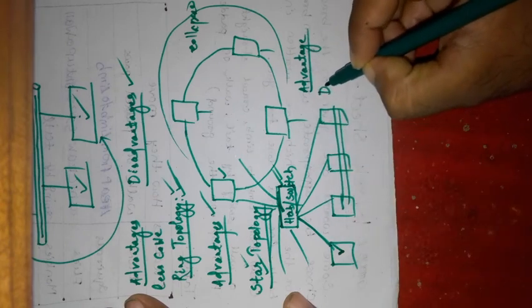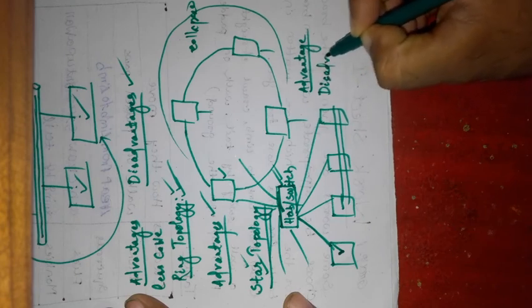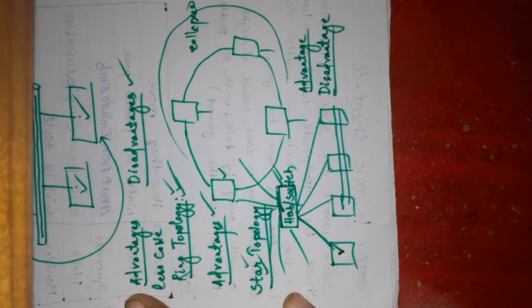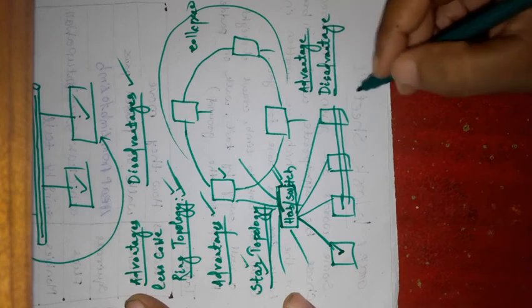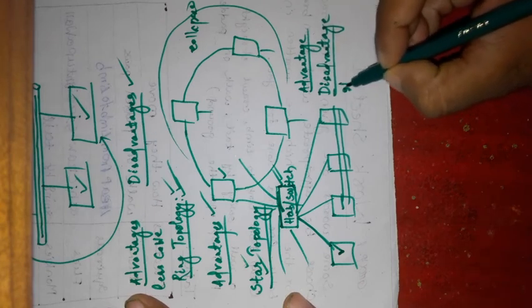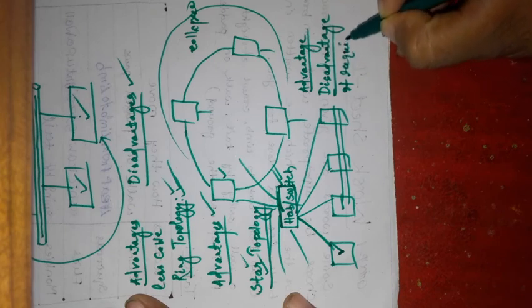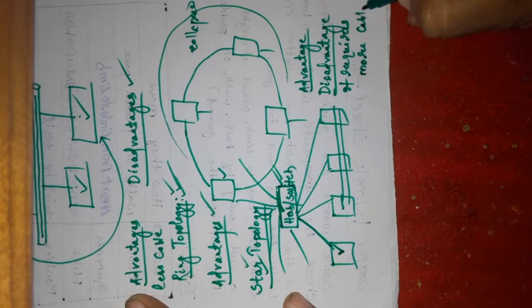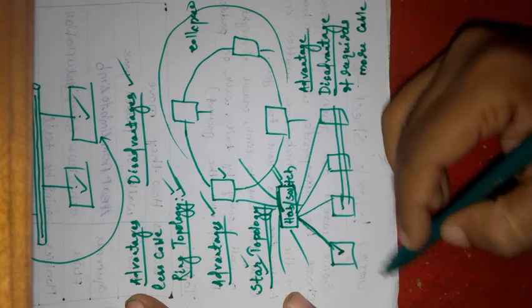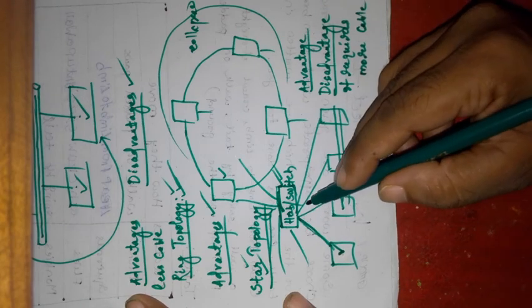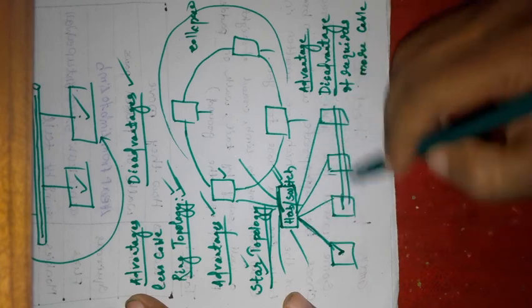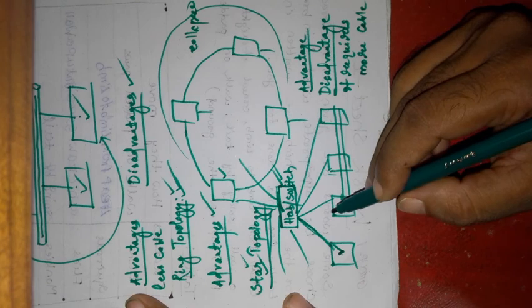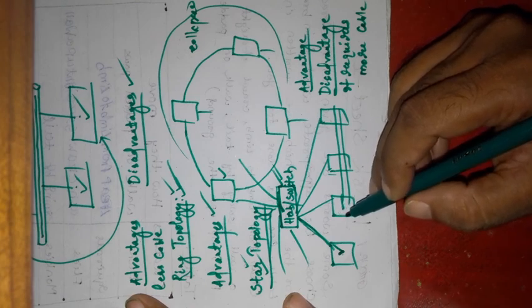What is the disadvantage of star topology? It requires more cable. That device requires one cable, that device also requires a cable, and that device. There are so many devices, so many cables are required to operate.